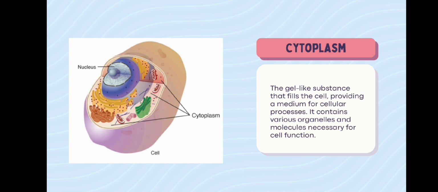Cytoplasm is the gelatinous liquid that fills the inside of the cell. It is composed of water, salts, and various organic molecules. Some intracellular organelles, such as the nucleus and mitochondria, are enclosed by membranes that separate them from the cytoplasm.